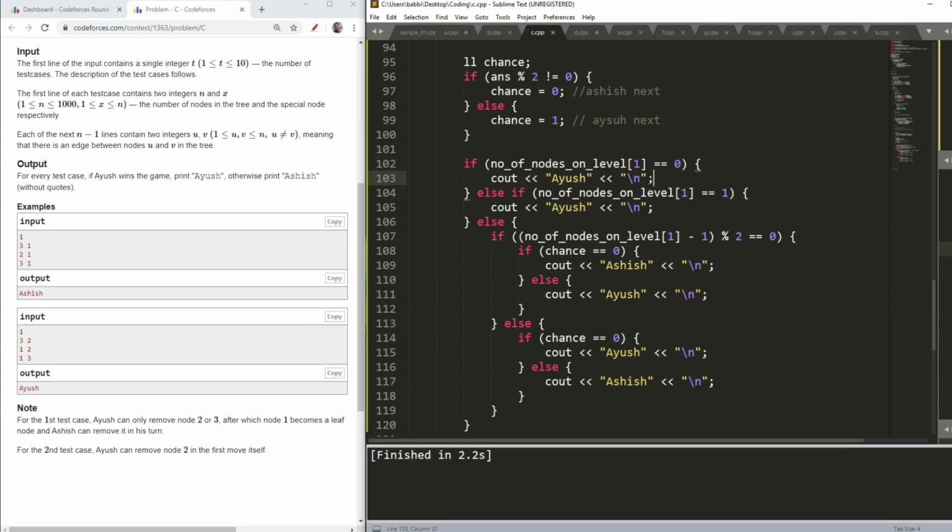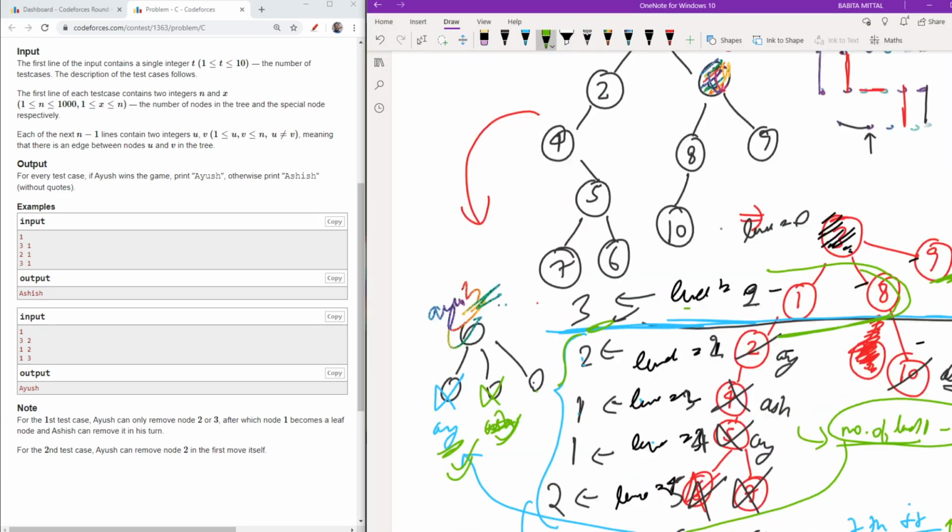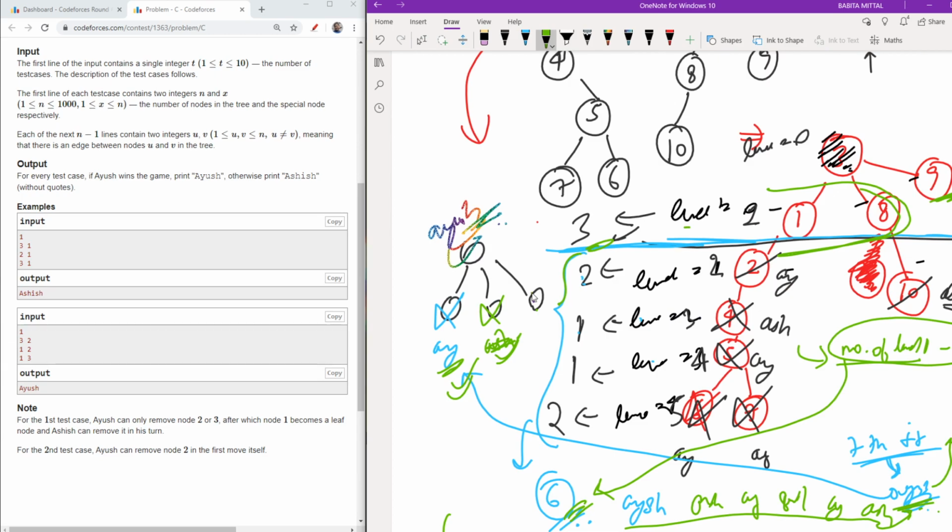Or as I said, if my number of nodes at level 1 is 1, which means it's a straight chain kind of thing, then also my root node is a leaf node, and still Ayush is the winner. And then I will check my number of nodes at level 1 minus 1, because I clearly said that the one node which was here is not mattering.